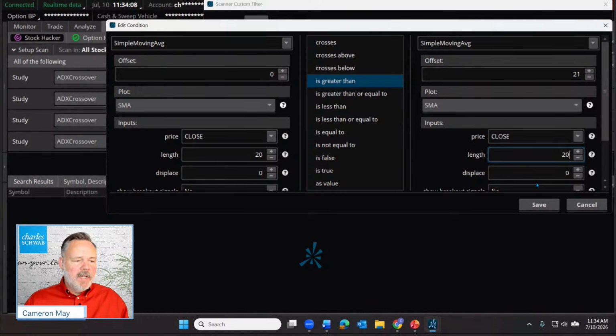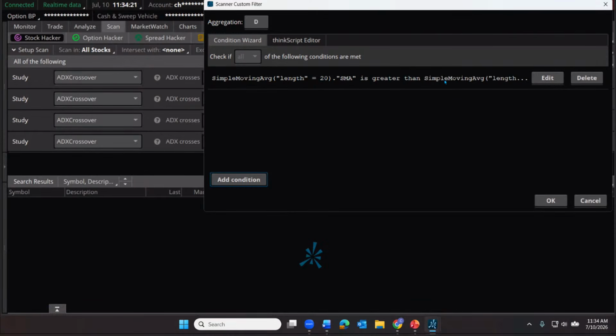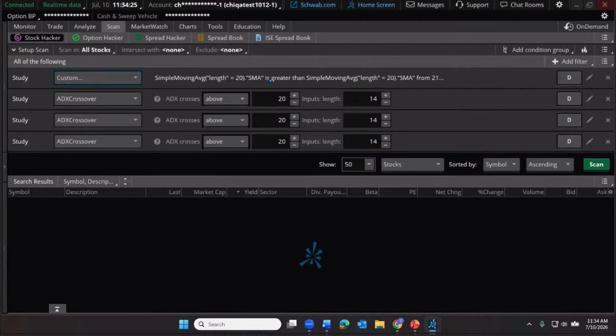So if you follow the logic here, we're looking to make sure that the 20 period simple moving average is higher than it was 21 days ago. Let's click save, and it'll actually spell that out for you here. Simple moving average of 20 is greater than the simple moving average. Actually, if I click OK, it'll be a little bit easier to see here. Greater than the simple moving average from 21 days ago.